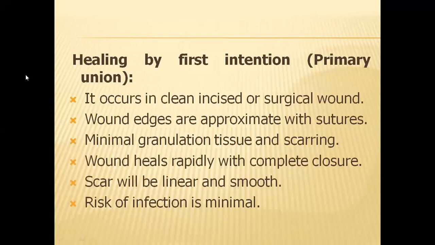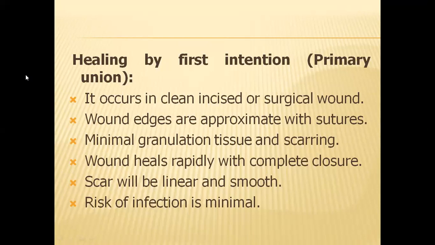The first is healing by the first intention, also called the primary union. This occurs when the wound is very clean, meaning it is mostly an intentional wound, like in a person undergoing any form of surgery. It occurs in clean incised surgical wounds, and the wound edges are approximated with sutures.